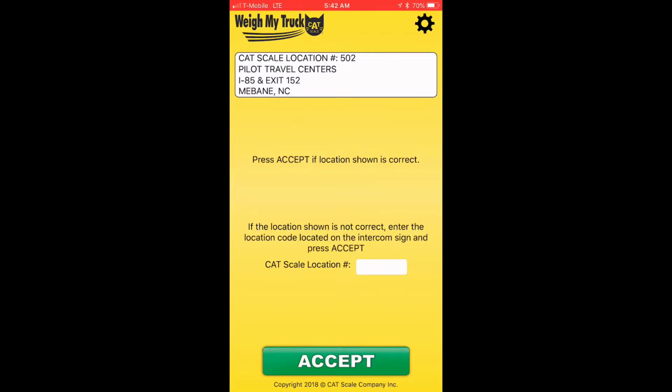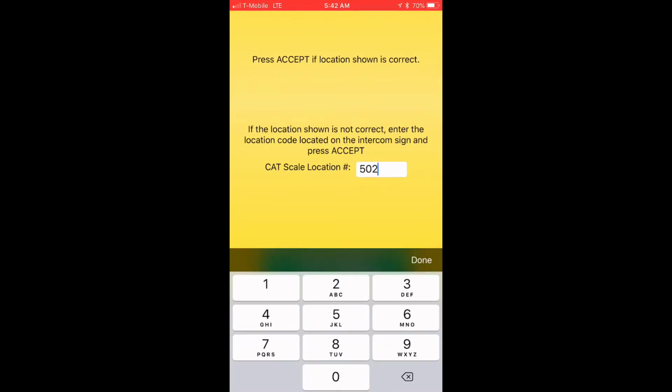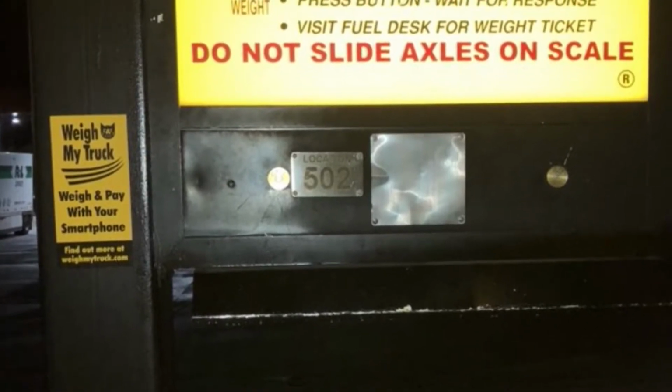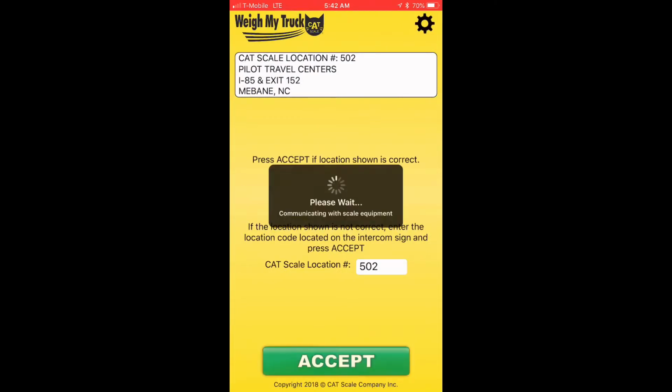Alright, so we're going to go ahead and put the CAT scale location, and it is located at the bottom of the instructions when you pull up to the scale. So the scale location is 502. Accept that.